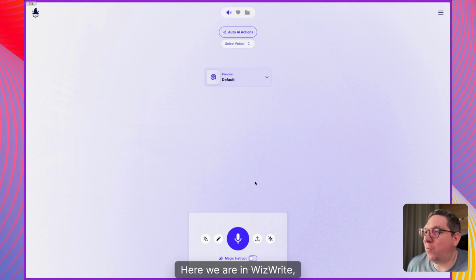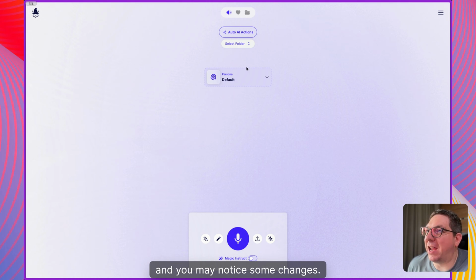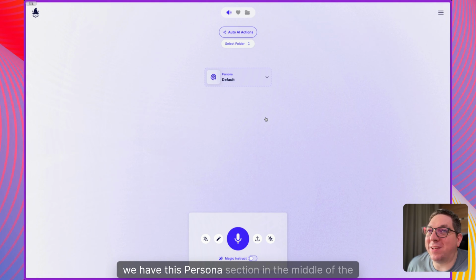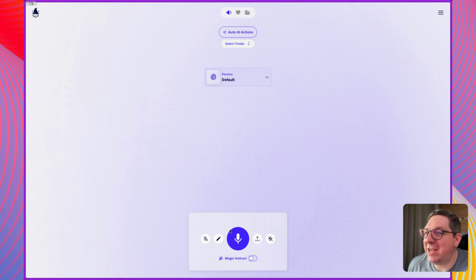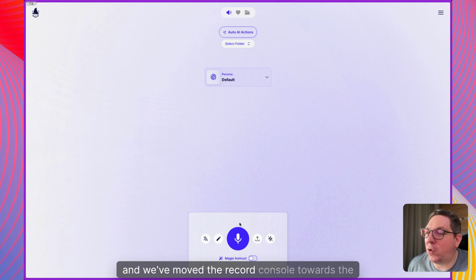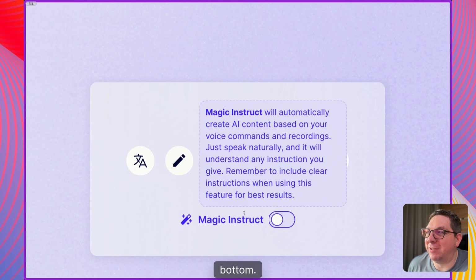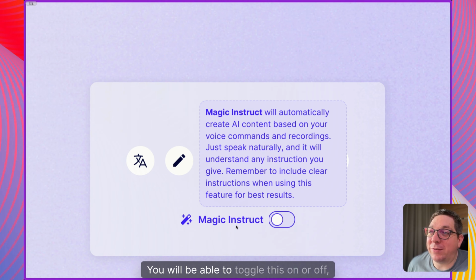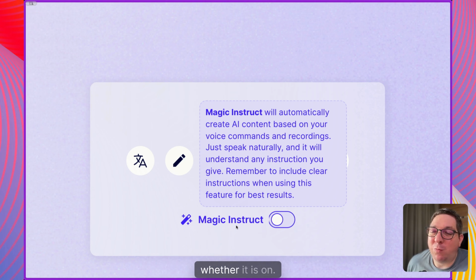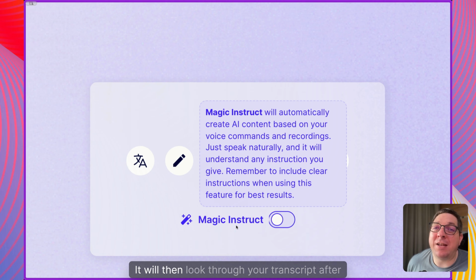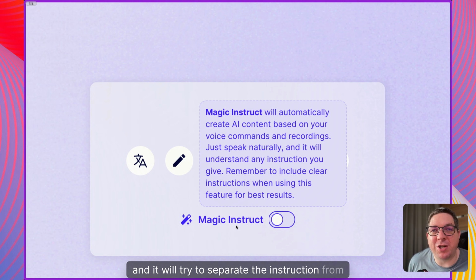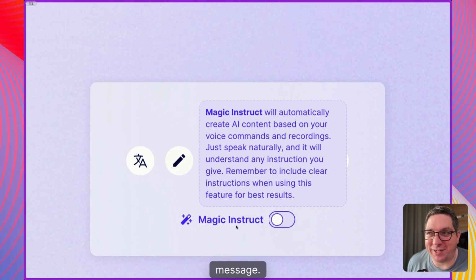Here we are in WizWrite, and you may notice some changes. First of all, we have this persona section in the middle of the screen, and we've moved the record console towards the bottom. In the record console, you'll see this Magic Instruct. You will be able to toggle this on or off. When it is on, it will look through your transcript after you've spoken, and it will try to separate the instruction from the message and perform that instruction on the message.